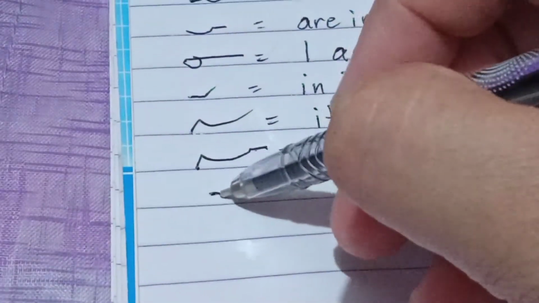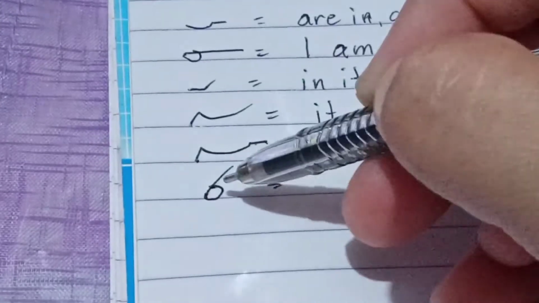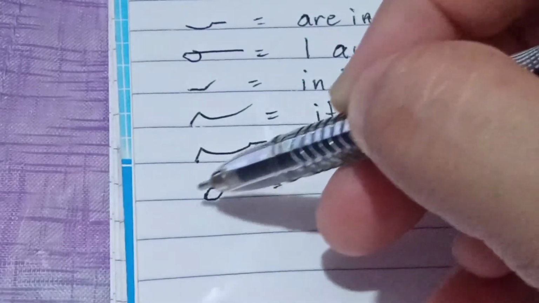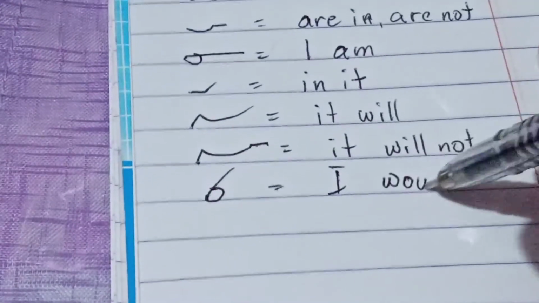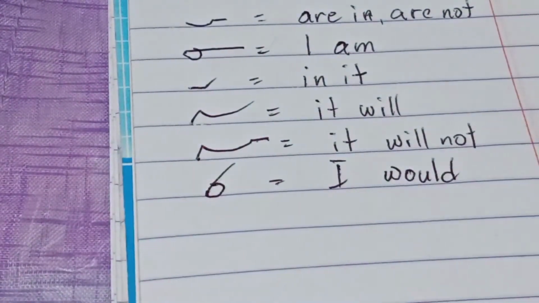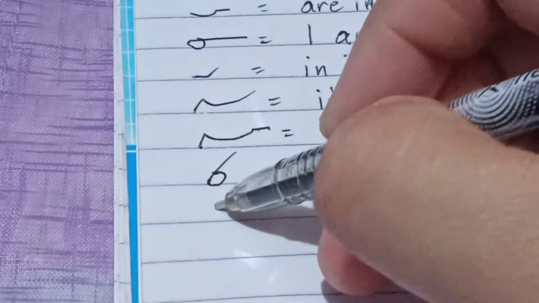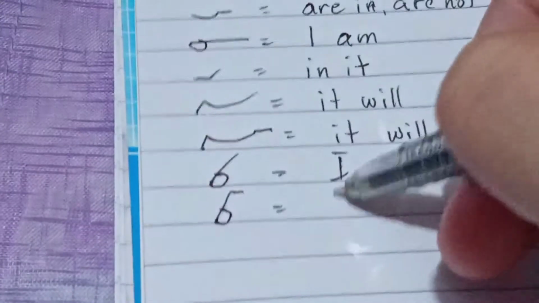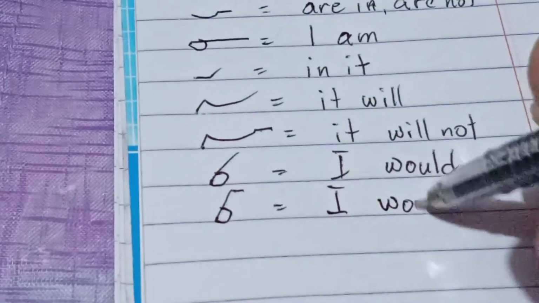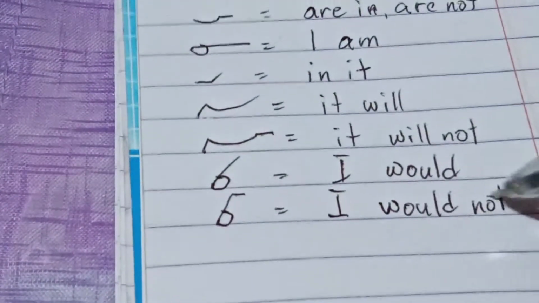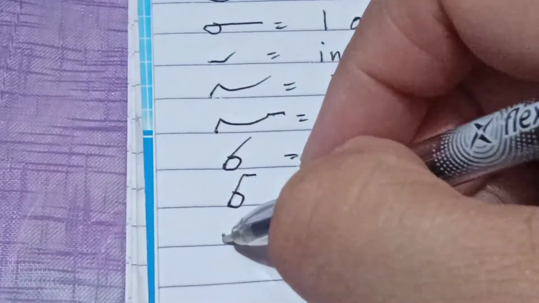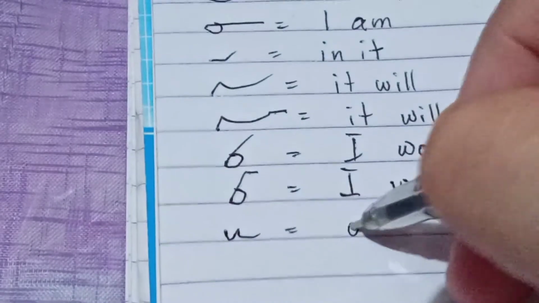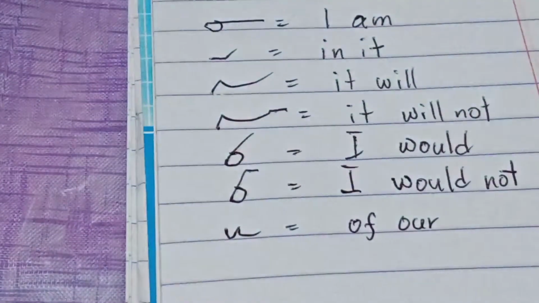Okay? Another, if I combine I and would, no? So this is I, big circle, and the long slanting is the would, so it is already I would. Okay? Another, if I combine I would and not, so this is I would not. Okay? And if I combine of and R, so this is of R.